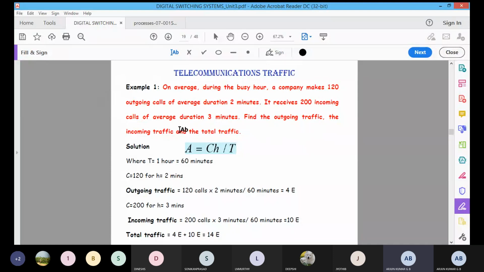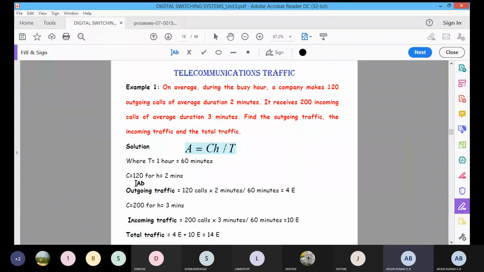As usual, what is the traffic formula? A is equal to CH by T. In the problem statement, during a busy hour, what is the time? Time is equal to 1 hour. We consider 60 minutes as a busy hour, so T is equal to 60 minutes. Busy hour we consider as 1 hour, not 30 minutes, not 10 minutes. That's the standard timing. Then C is equal to 120.